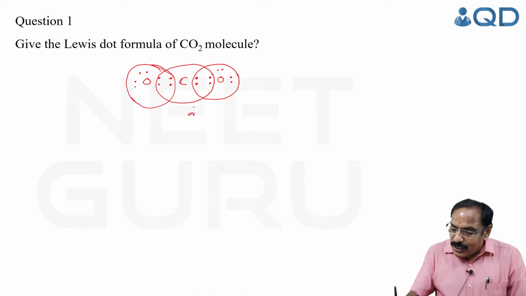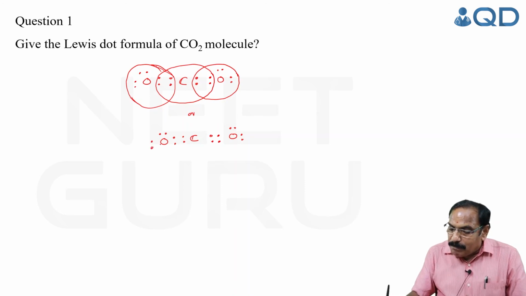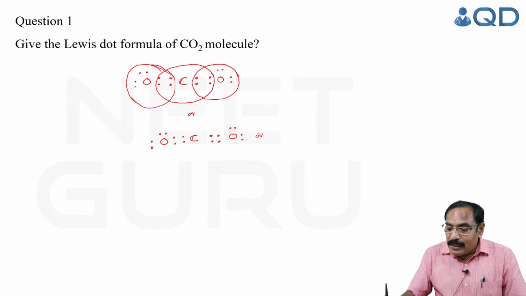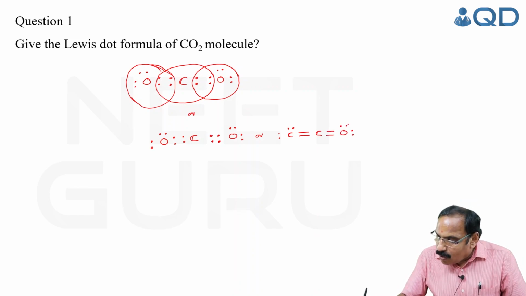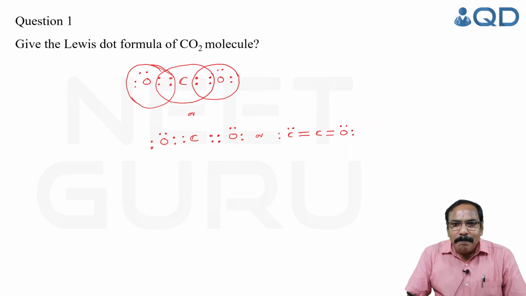So, you can see in carbon dioxide, 2 pairs of electrons are shared with one oxygen, and with the other oxygen also 2 electron pairs are shared, and both oxygen atoms complete the octet. Otherwise you can represent it like this also. When 2 electron pairs are shared, we show it by a double bond. Here also there is a double bond, and the other electrons not involved in bonding we call lone pairs. Hope it is clear?